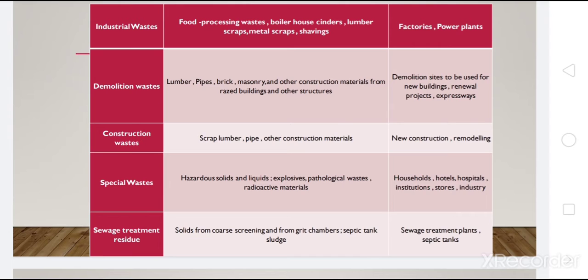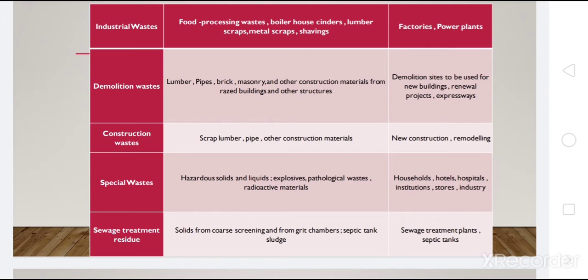Then there will be some other waste like hospital waste, and other types of explosives which form part of any type of operations. Then other sorts of hazardous waste. This hazardous waste, explosives, pathological waste, radioactive materials and other types of waste would get into the category of special waste.